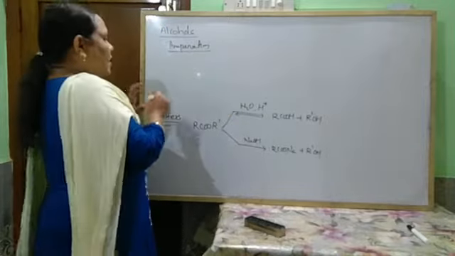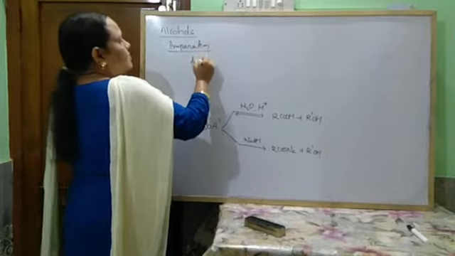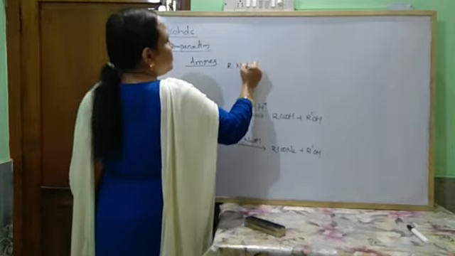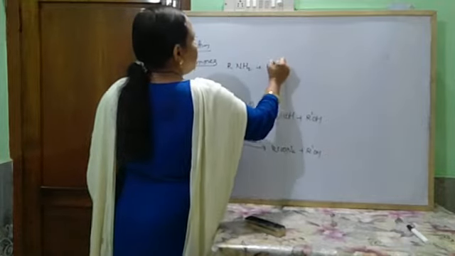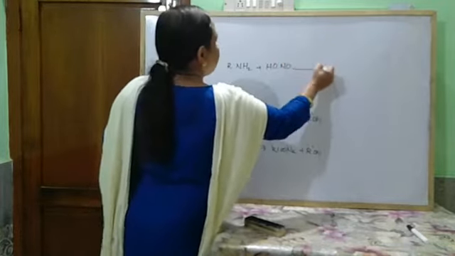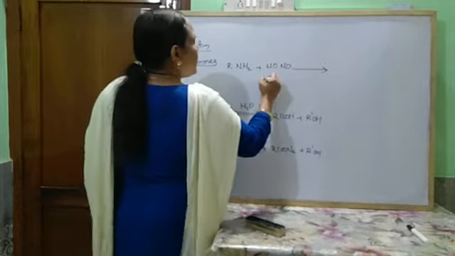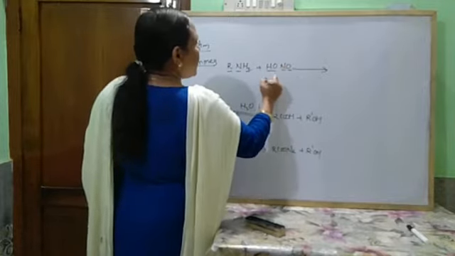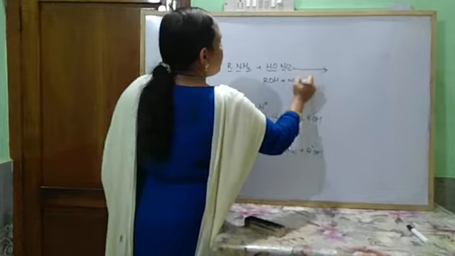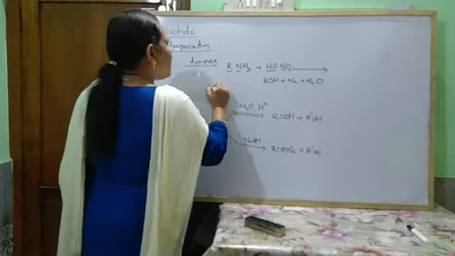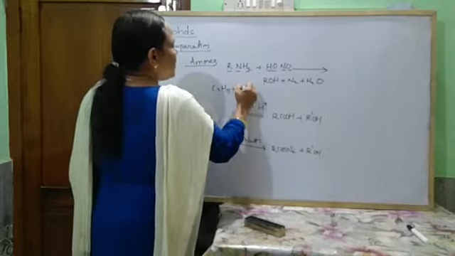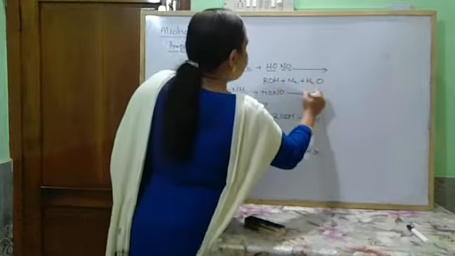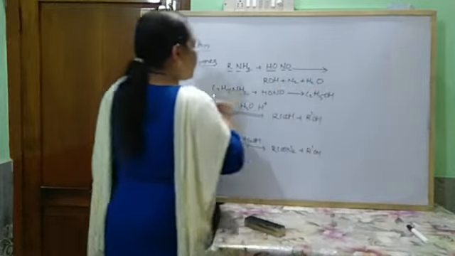Another method: alcohol is also prepared from amines. So amines, when treated with nitrous acid, HONO, form the OH group, nitrogen, and H2O. So in this way you can write ROH + N2 + H2O. For example, if C2H5NH2, ethylamine, is there and you treat it with nitrous acid, it forms ethyl alcohol,